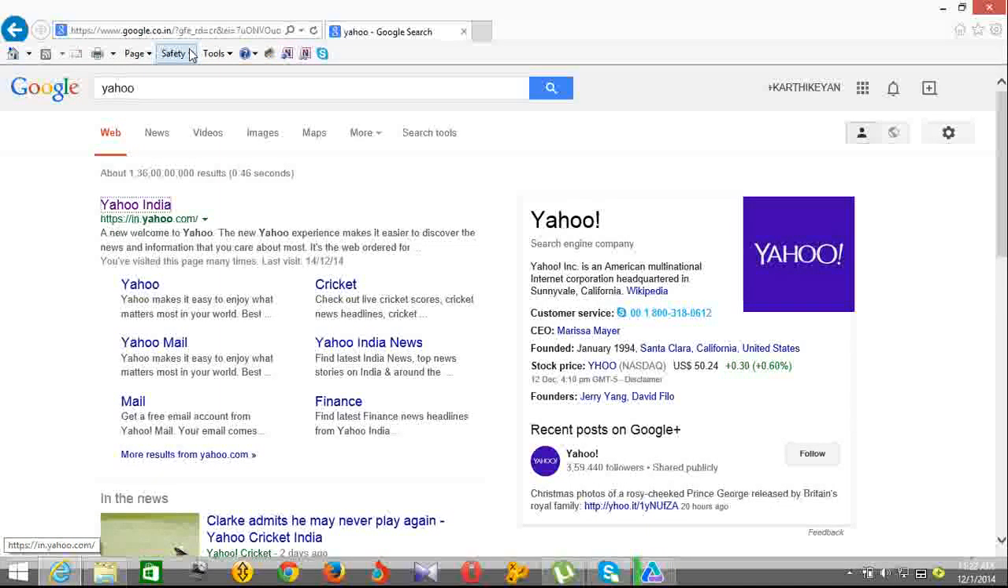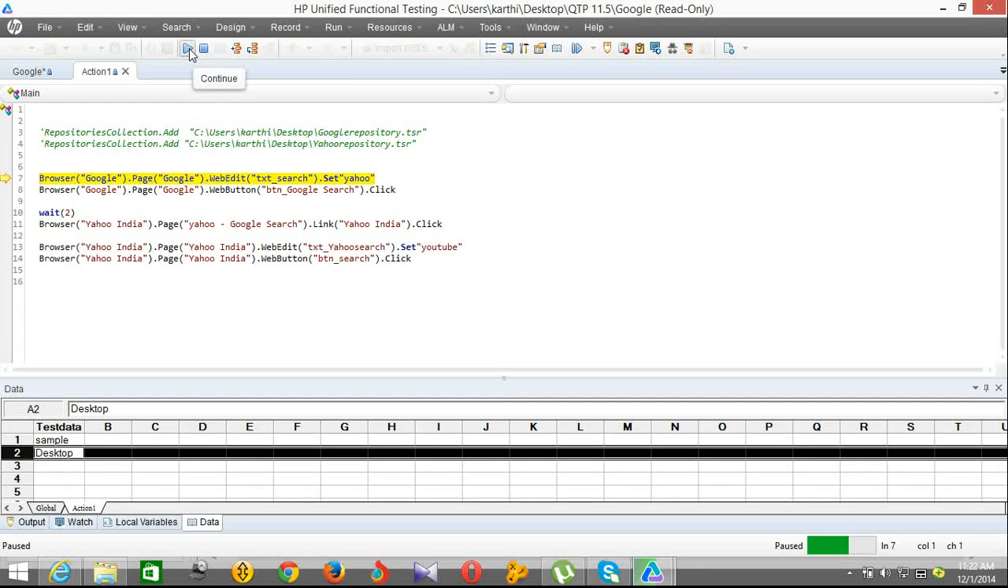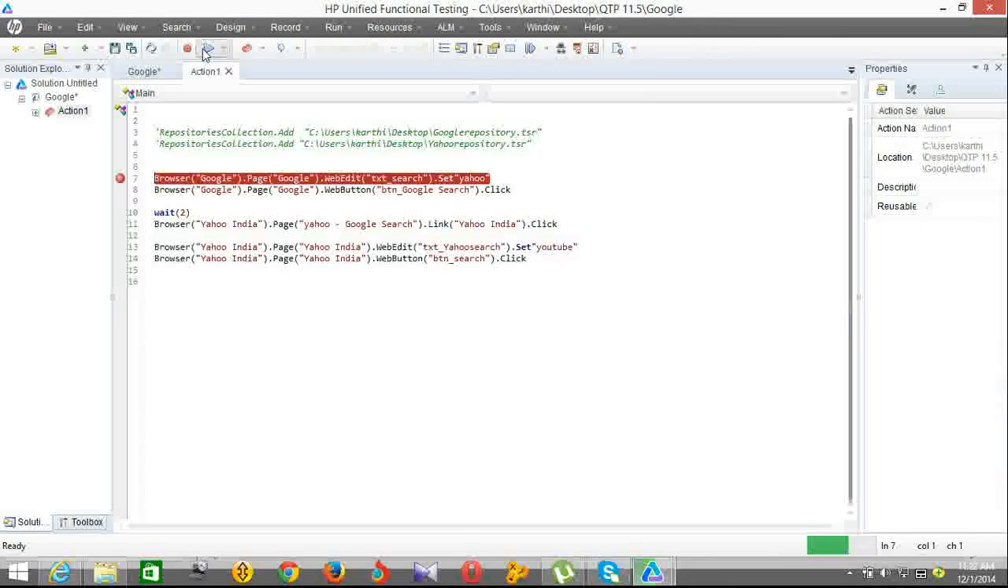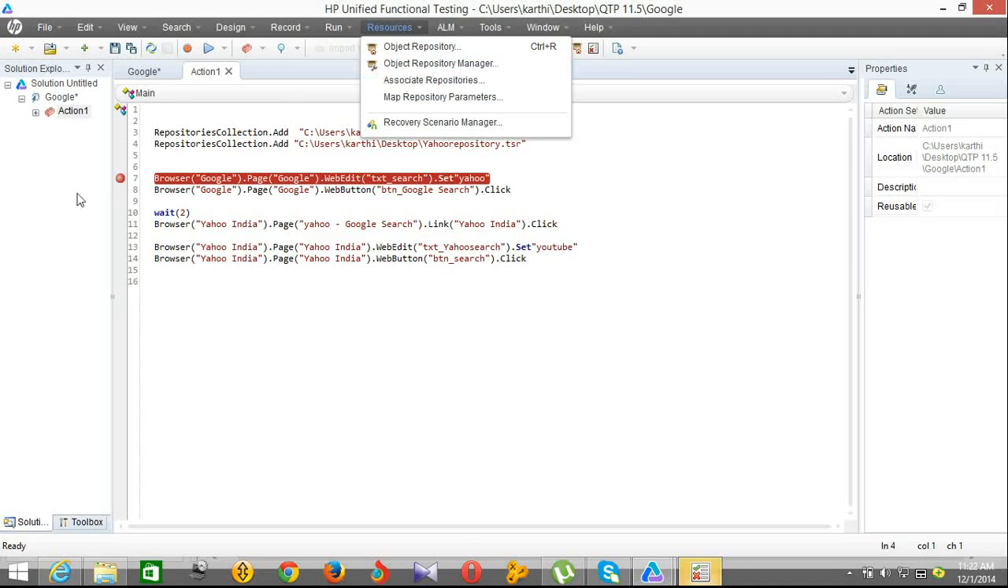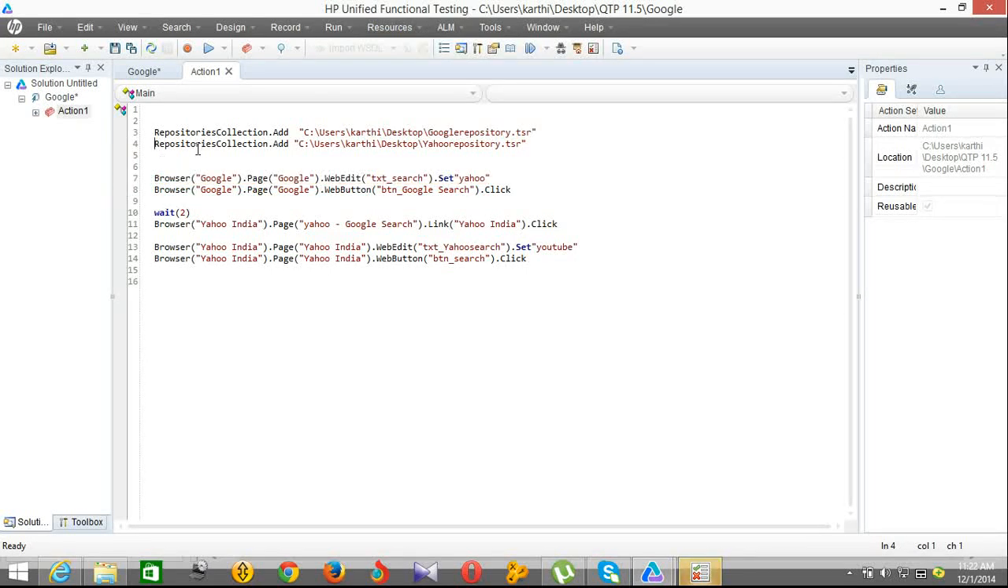So far we have discussed how to capture the object in the local repository, how to export the objects in the shared repository, how to add it at runtime using the repository collection add, and how to use the shared object repository without using it in the command, through associate repositories. So if I am adding the repository here and I need to remove the repository from the code, I can remove it at the run.